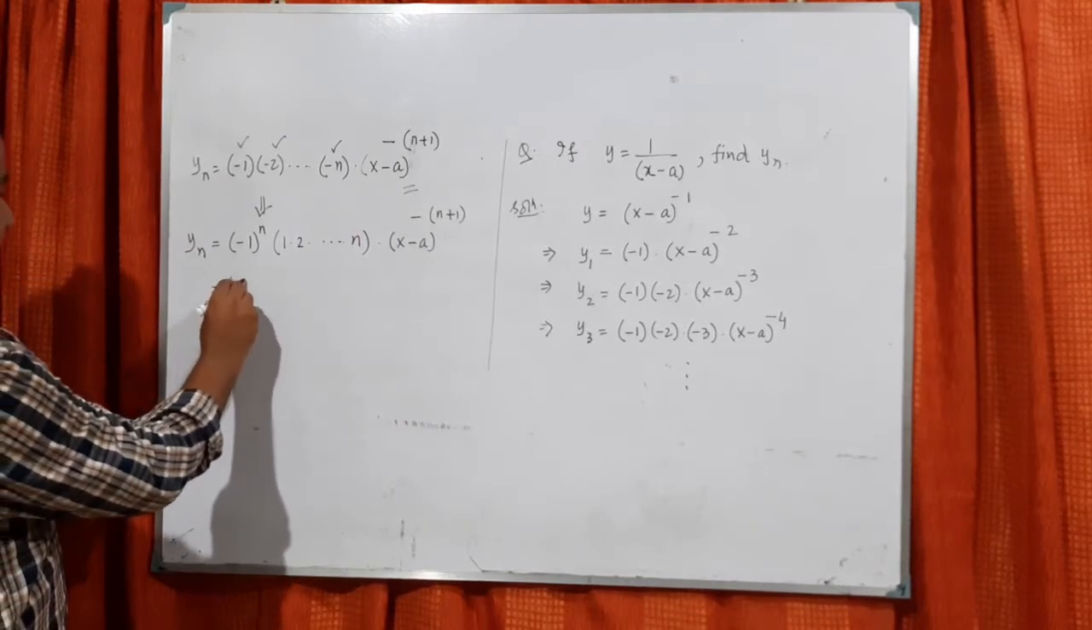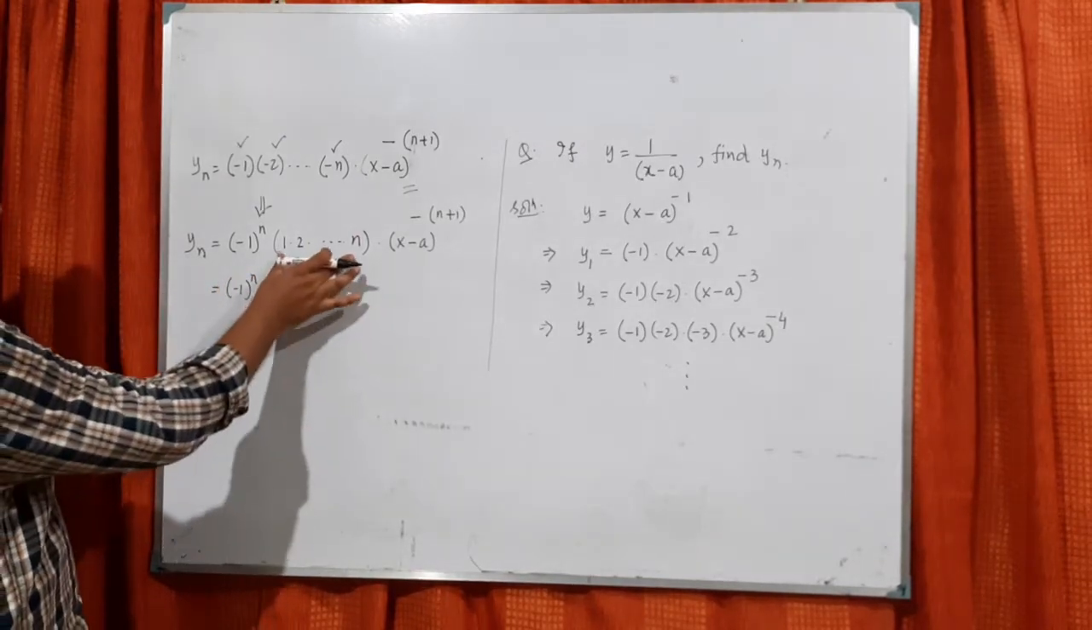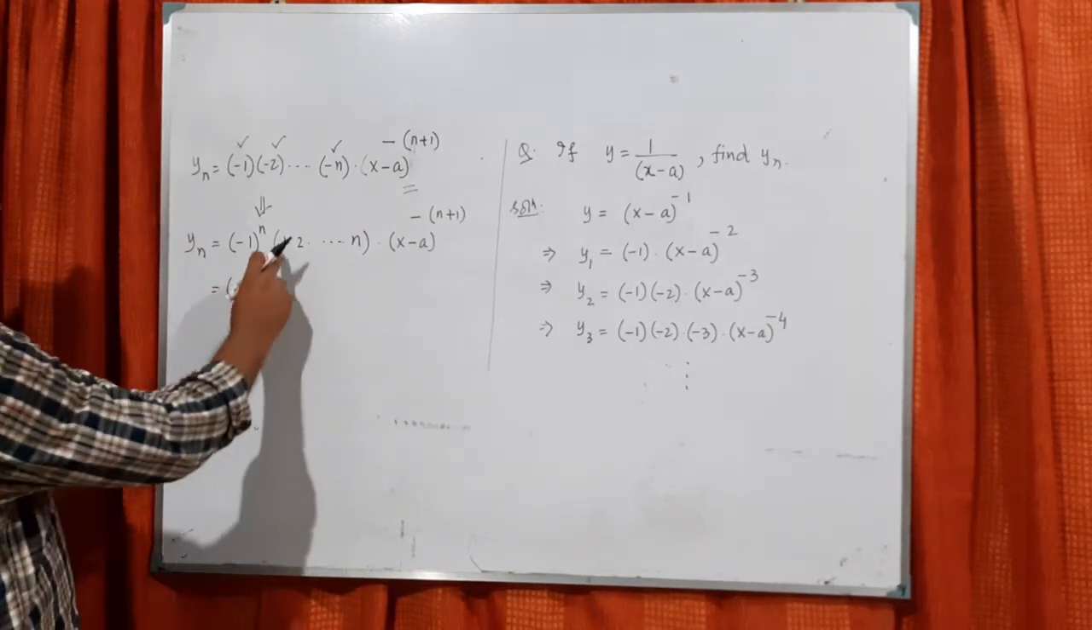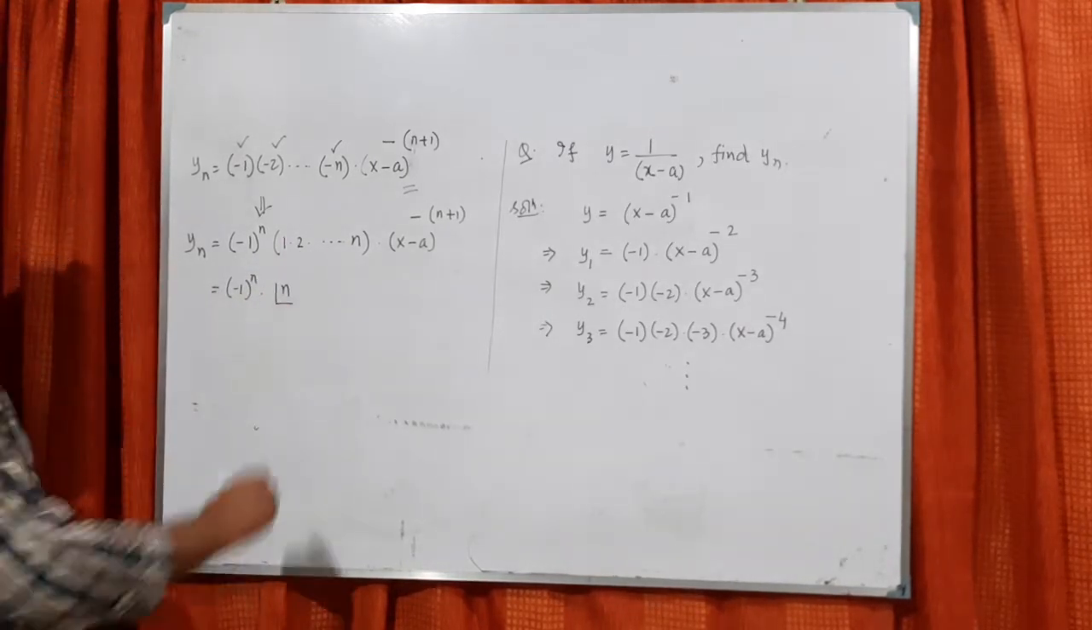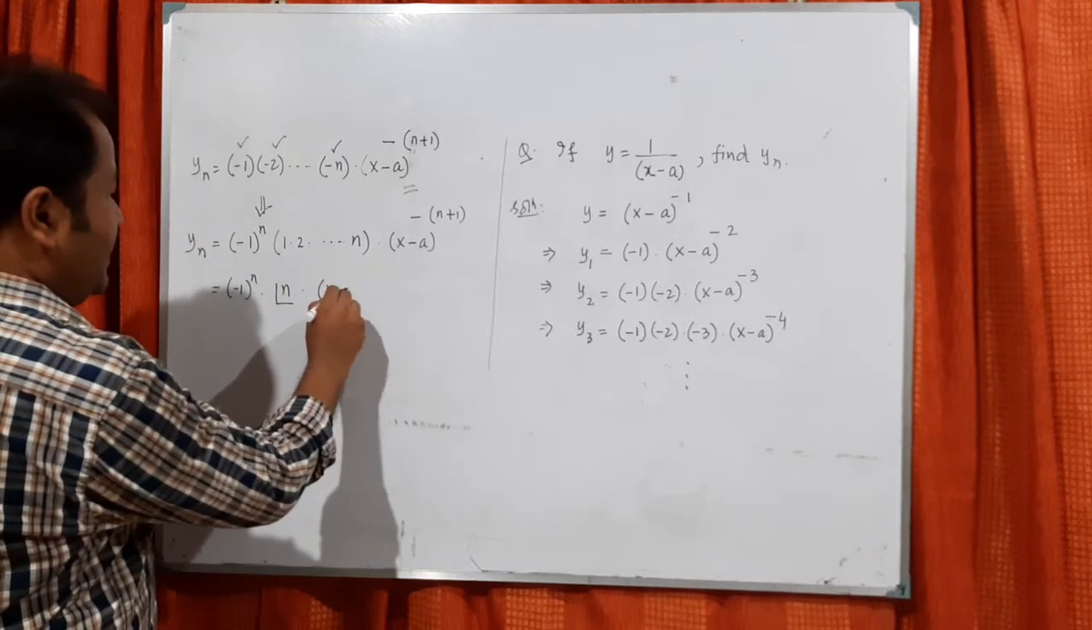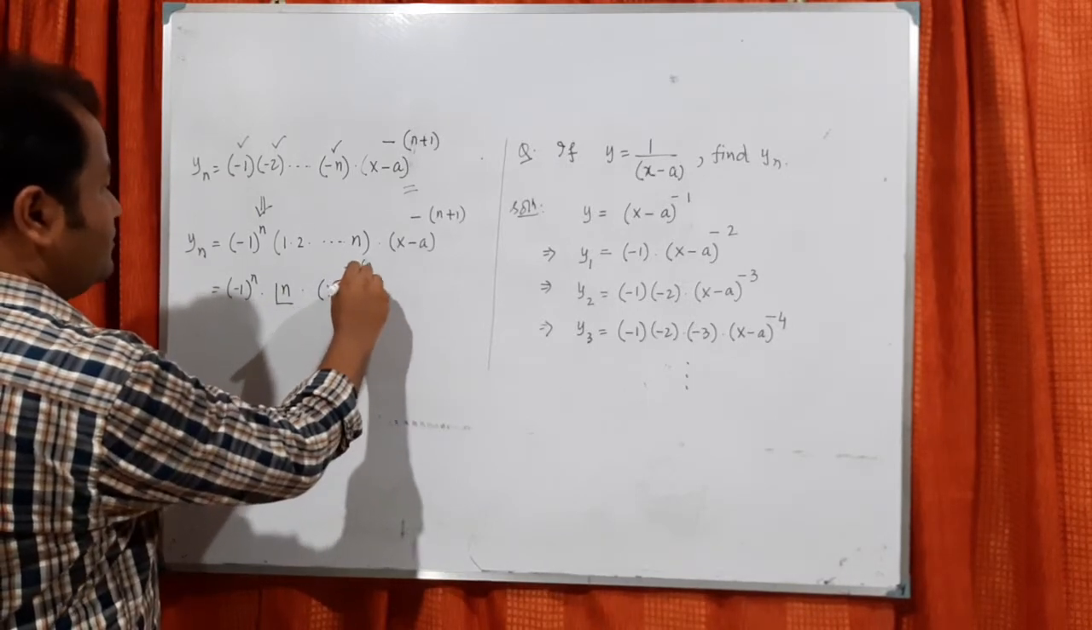Now minus 1 power n. Now what is this? This is very familiar, 1 into 2 into up to n. So this is nothing but n factorial, and this is x minus a power minus of n plus 1.